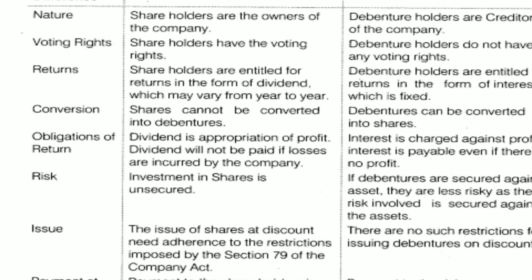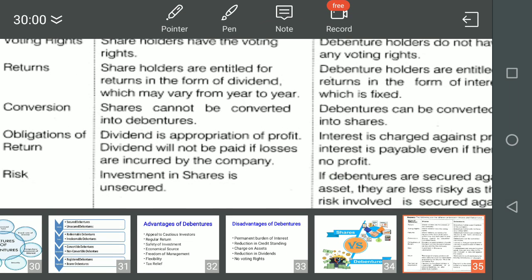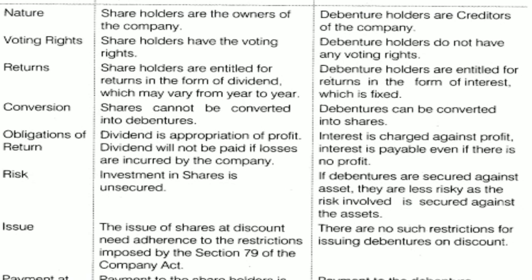In terms of nature, shareholders are the owners of the company. Since they make the capital of the company, they are considered the owners. And the debenture holders are creditors of the company. Voting rights: shareholders have the voting rights, debenture holders do not have any voting right. Returns: shareholders are entitled to returns in the form of dividend, which may vary from year to year.